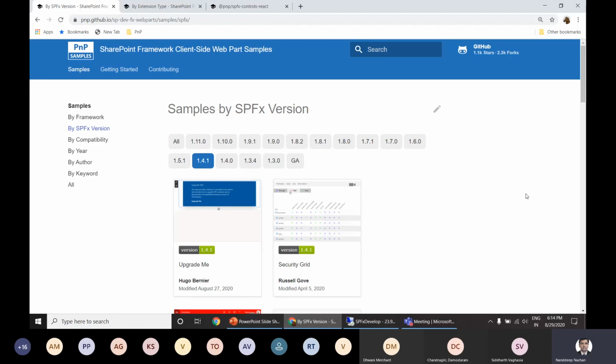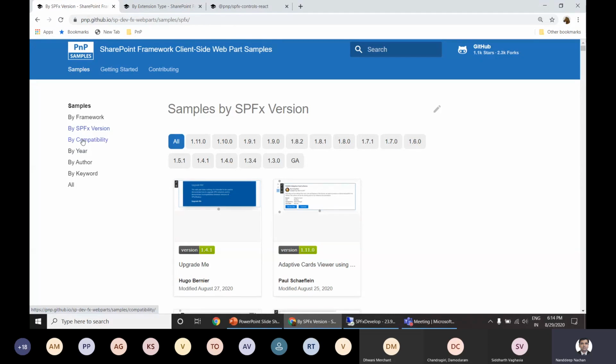If you don't have that kind of restriction and you want to use all of those web parts in your SharePoint Online environment, you can simply go to All and use any of the samples from here. If you have those kinds of restrictions based on your environment, where you want to use a particular SPFx version, you can filter out the web parts which are available here based on that particular version.